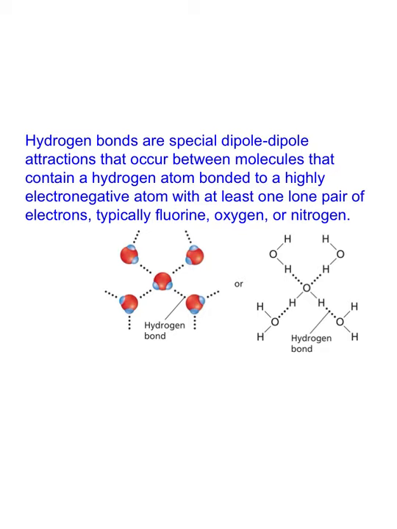There's a specific type of intermolecular force that's unique to polar molecules that contain a hydrogen atom, and that's called a hydrogen bond. So earlier we said the water is slightly negative on one side and slightly positive on the other side. And so on this other side now, this is slightly positive and this is slightly negative, and those positive and negative are attracted to each other. So this hydrogen right here is causing it to make this hydrogen bond.